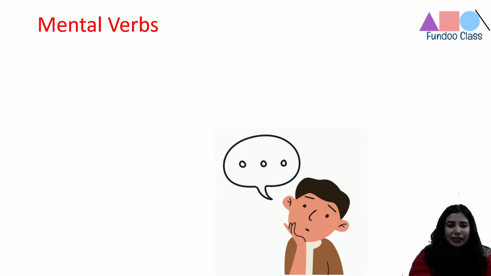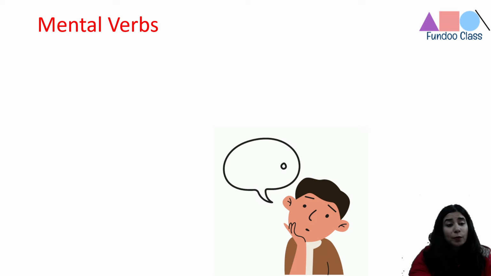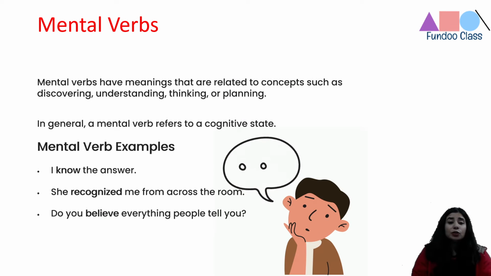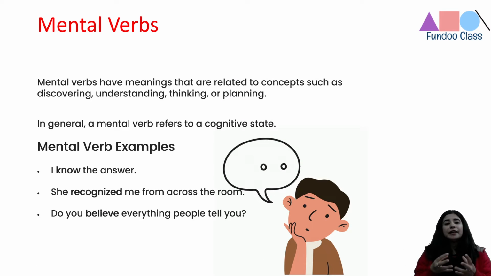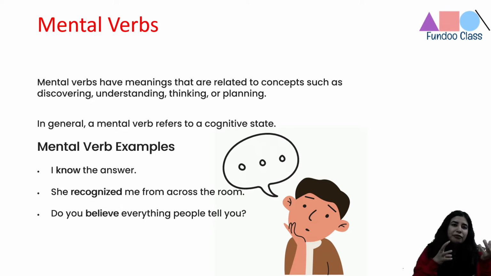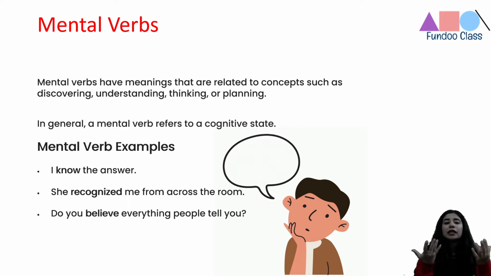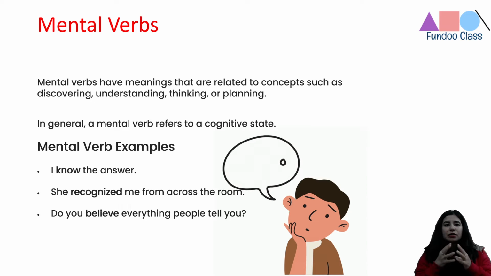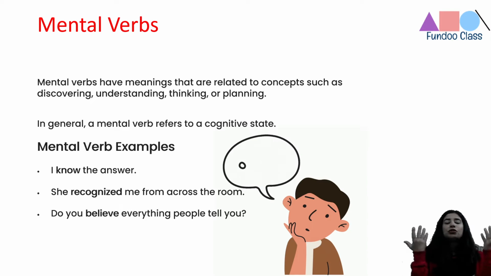So let's move ahead. Now we are going to talk about mental verbs, right? Mental verbs have meanings that are related to concepts, right? So you're not physically doing anything, but you are discovering, understanding, thinking, or planning. In general, a mental verb refers to a cognitive state, a state where you are using your brain.